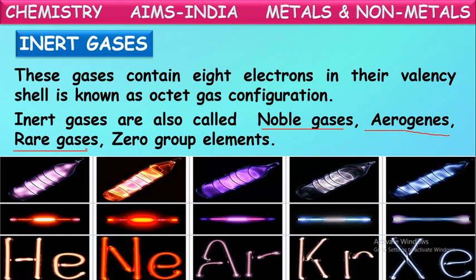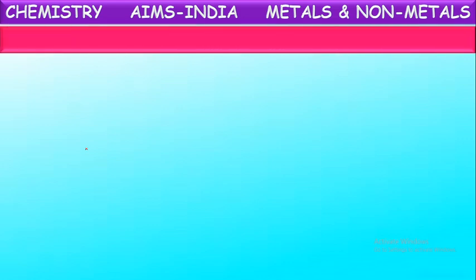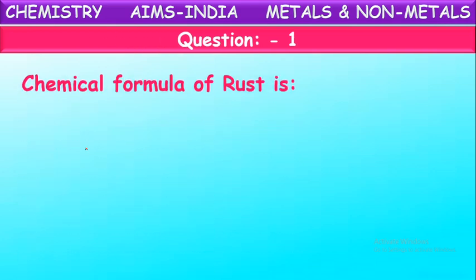Okay, this is about the different metals, non-metals, metalloids and noble gases. Now let us see a small assessment or test on these concepts. So try to answer these questions, read the questions carefully.